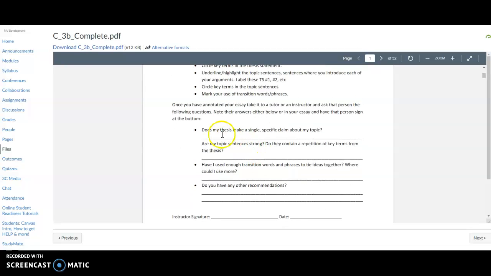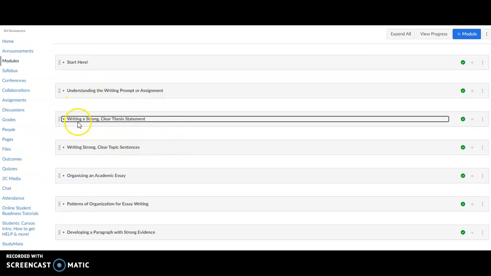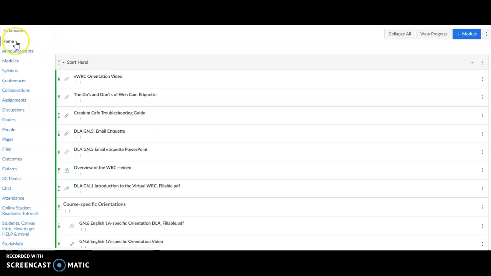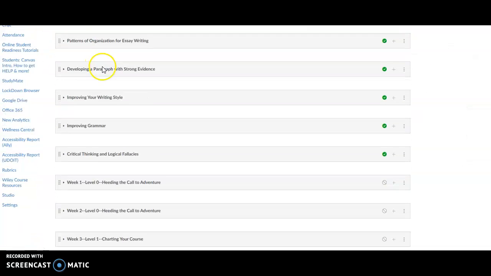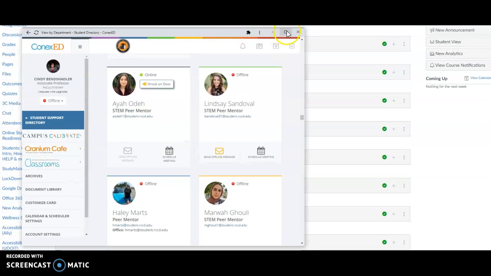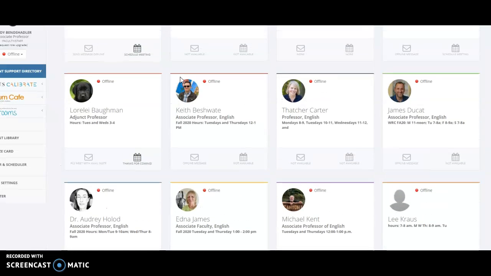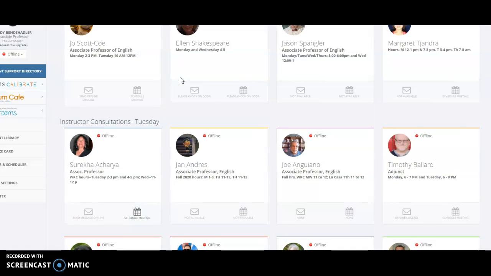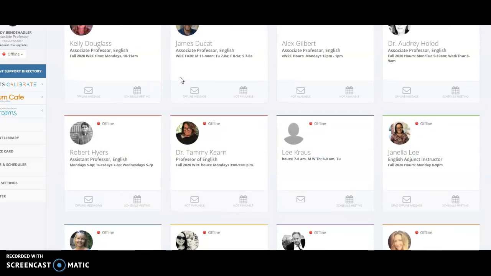Now, the question is, how do you get there? Well, within the real Writing Center, the modules are where you're going to find the videos and the DLAs. But when you go to the home, which unfortunately I don't have access to the real Writing Center here, what you would see is some information, and then you would see something that looks like this embedded in that Writing Center website. Okay? So you'll see who is available what day at the Writing Center.